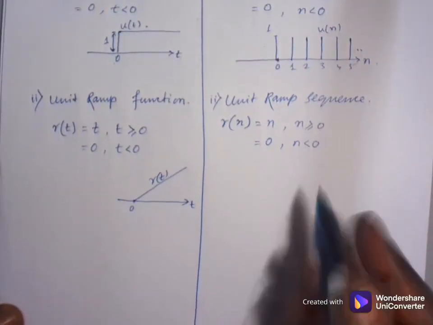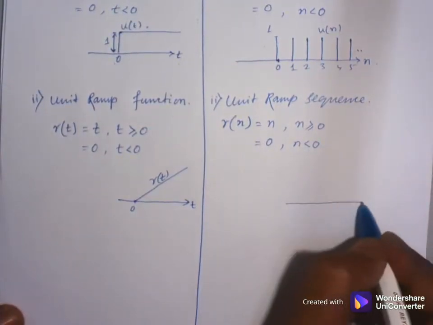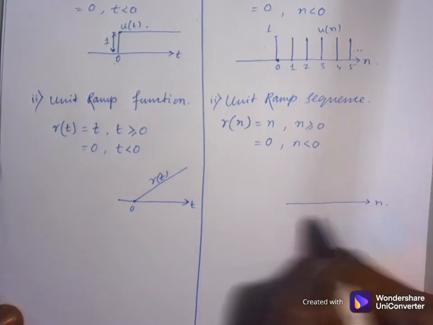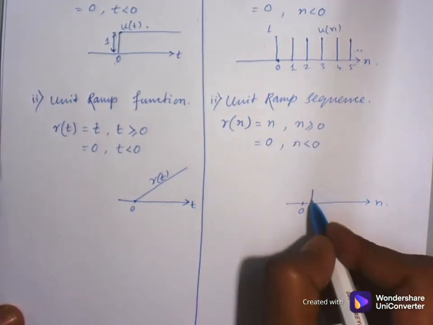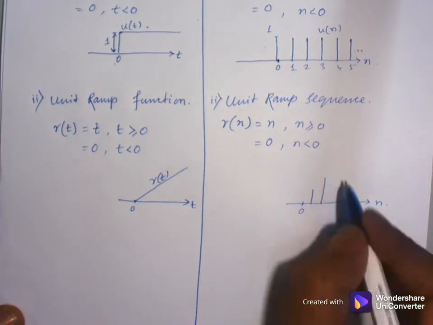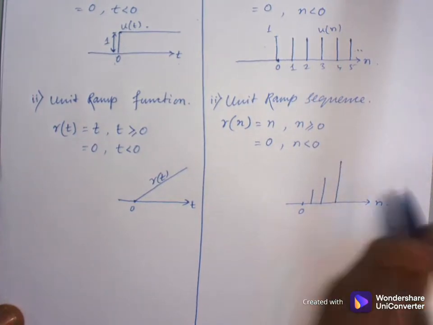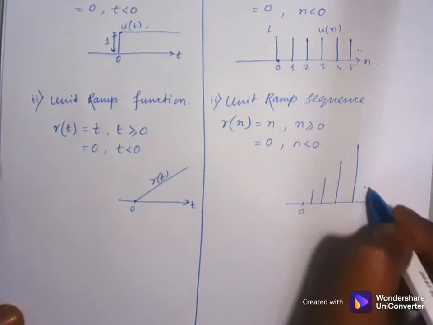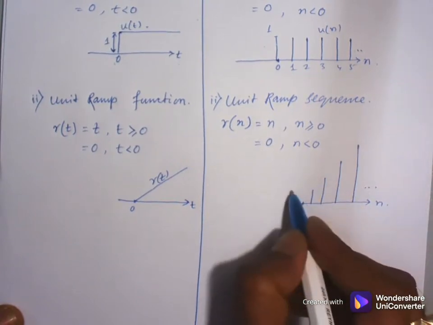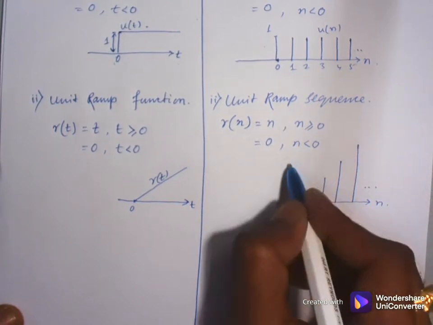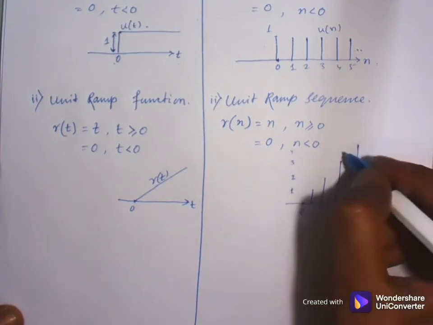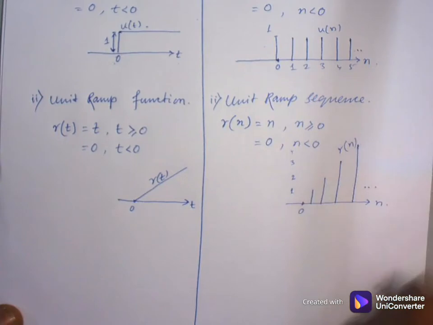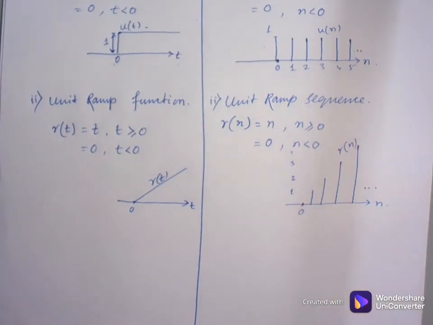So its graphical representation will be: 0, 1, 2, 3, 4 and so on. So this is r of n. Okay, this is the function, and this is the sequence.